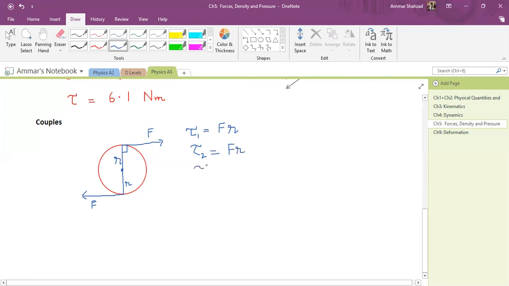So my total torque will be this plus this, right? So I can say F times 2R. 2R is basically the diameter of this ball, right? So that will be Fd.